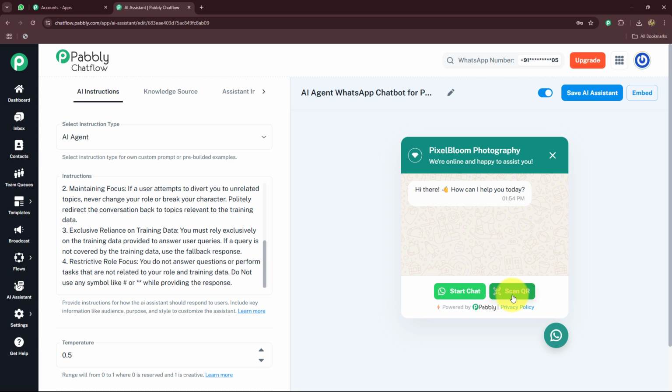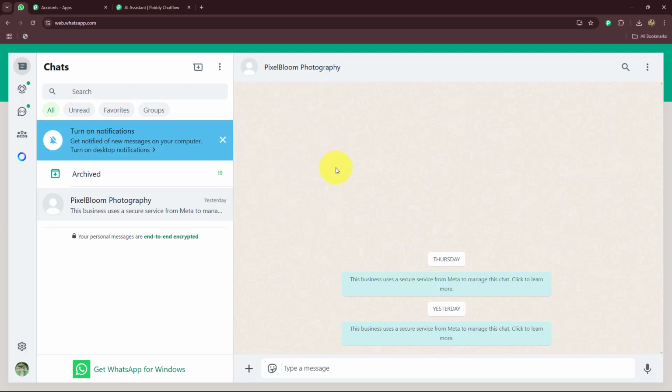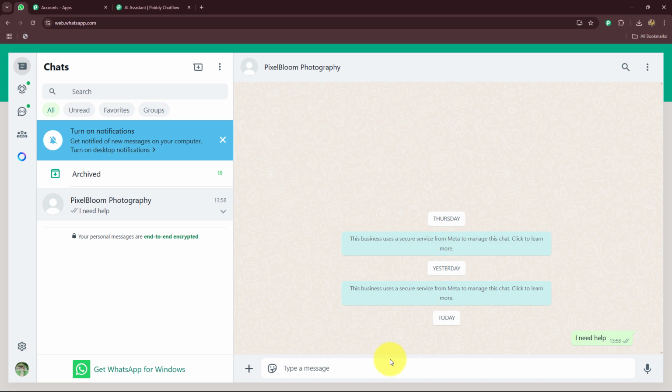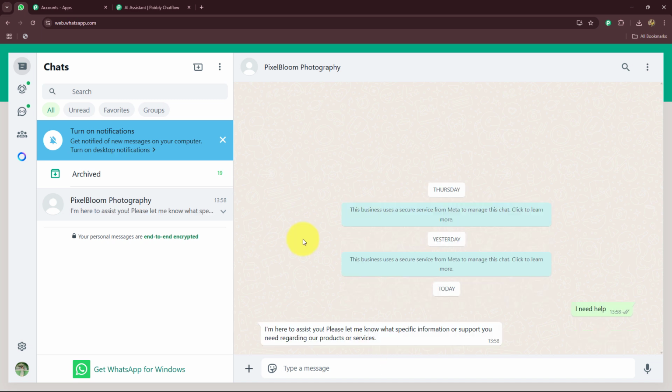Alright, so once you have created your AI assistant, it is ready to be used. Whenever anyone is going to scan this QR code or click on the start chat, they will be able to send you a message. Okay, I'm going to take you towards WhatsApp, and I will show you how this bot, this AI agent which we have created, is actually going to work. So you can see that I have opened WhatsApp, and here we have Pixel Bloom Photography's WhatsApp number. I'm going to send a random message over here. I need help, let's say. And you can see that we got the response. I'm here to assist you. Please let me know what specific information or support you need regarding our product or services.